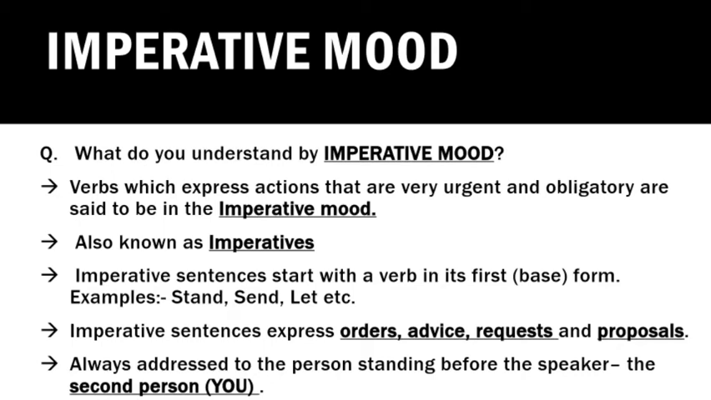Get out of the room at once. In these examples, the second person is not mentioned, but we should always remember that the speaker is speaking to or referring to the second person to complete those actions. All of you look at page 159, at the last two lines. Underline those two lines. A note is given there, so underline that: imperative sentences are always addressed to the person standing before the speaker, that is, the second person you.